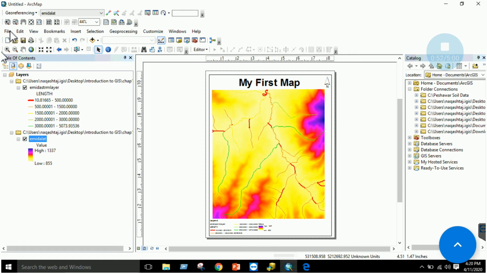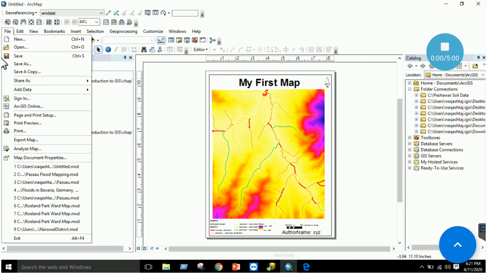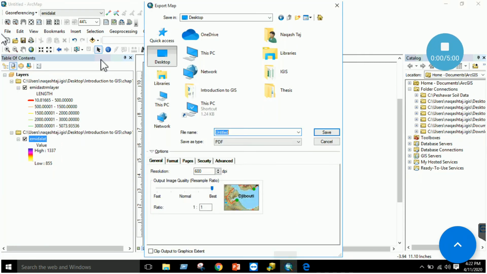Once you have created the map, you will click on file and export map. Just browse to the file section. You will have this opened up here. Click on this export map option, right? So once you click on the export map, you will have a window which will ask you to save your file, right? So just specify your file name. For example,